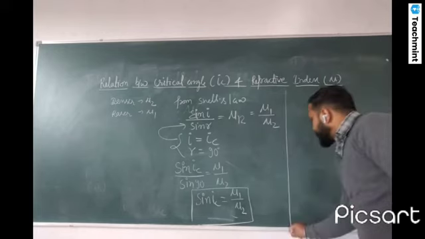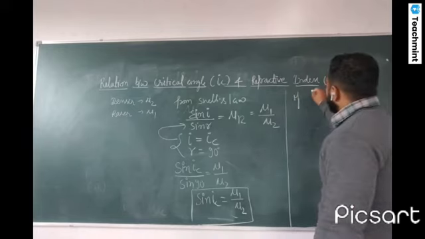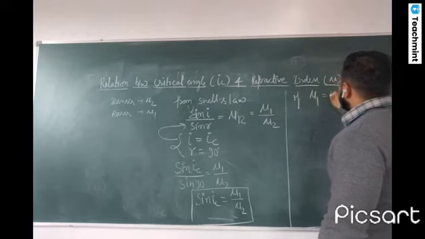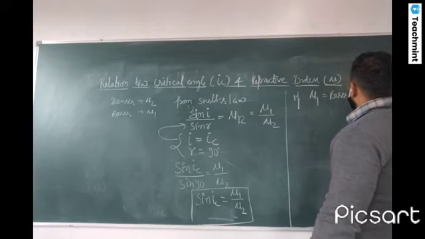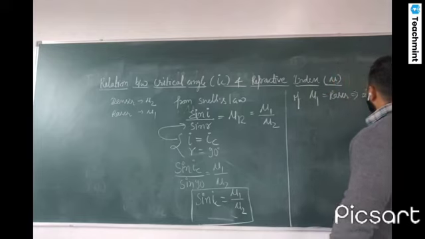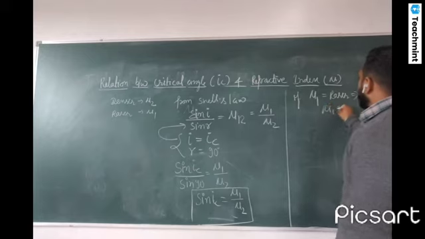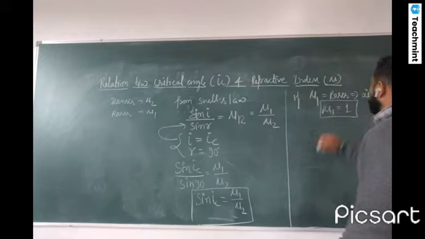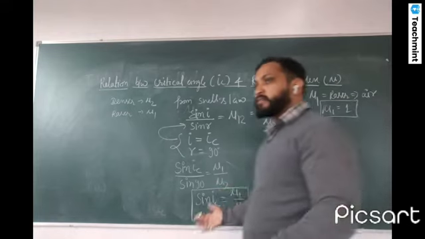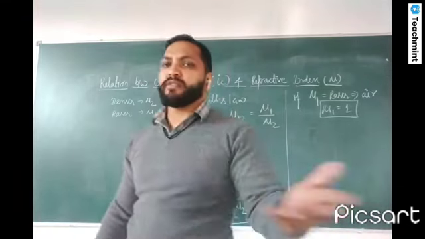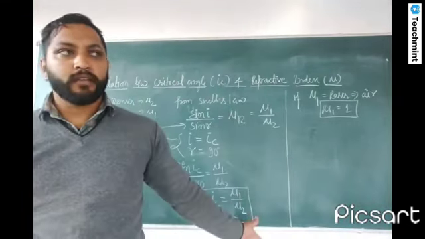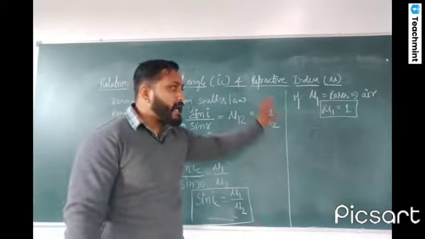Now suppose the rarer medium is air, and for air the refractive index is 1. Generally, whenever we talk about the rarer medium, it is always air or vacuum. We can consider it here as ideal.